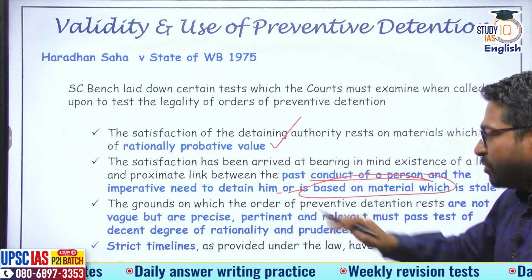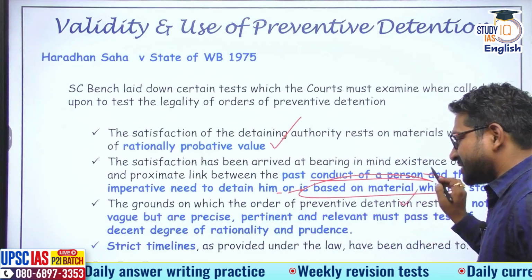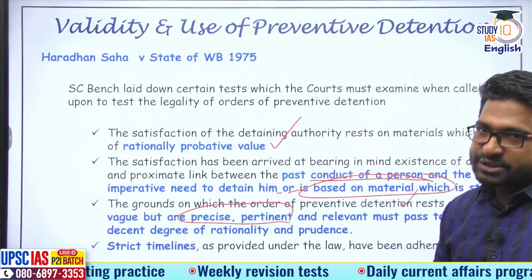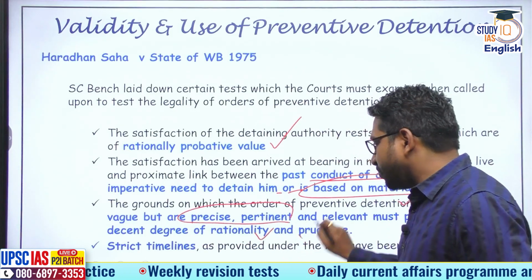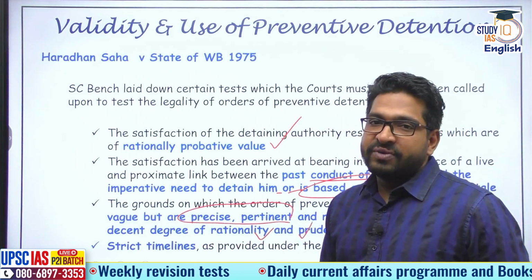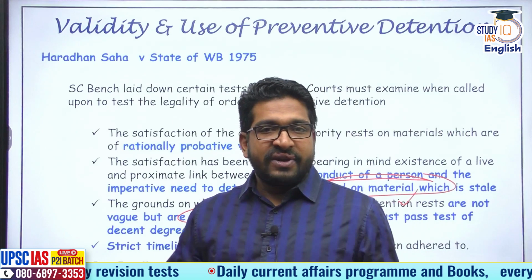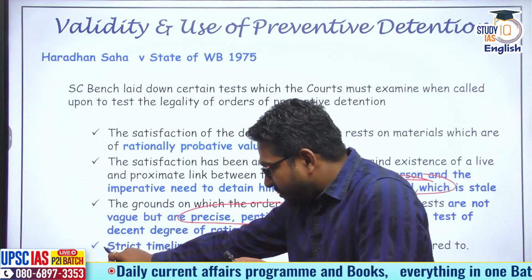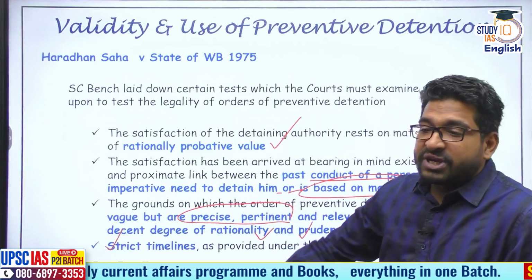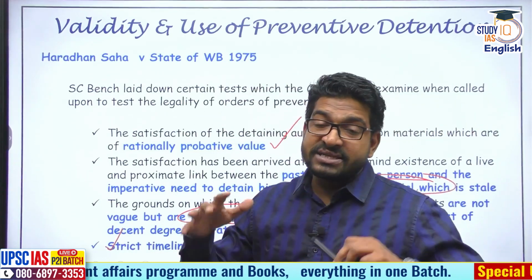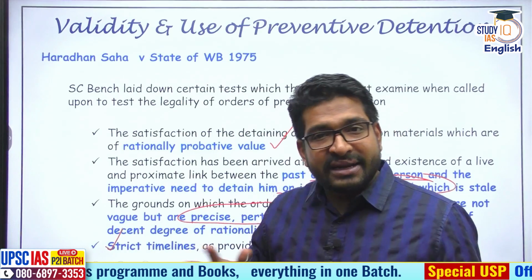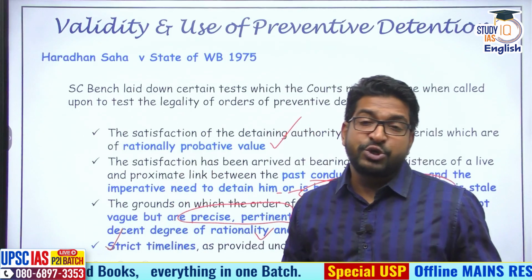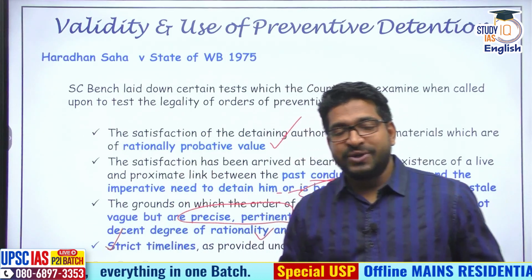Apart from that, the grounds on which the order of preventive detention is made must be very precise, they must be pertinent, and they must also pass the test of rationality and prudence. It should not be arbitrary and whimsical. Apart from that, the statute itself will give a timeline, that from the date of arrest, 3 months is possible, and strict timelines should be adhered to. Now, these guidelines were given in the Haradhan Saha case, but they are seldom followed in letter and spirit. It is because of this that so many cases connected to preventive detention end up with the judiciary.